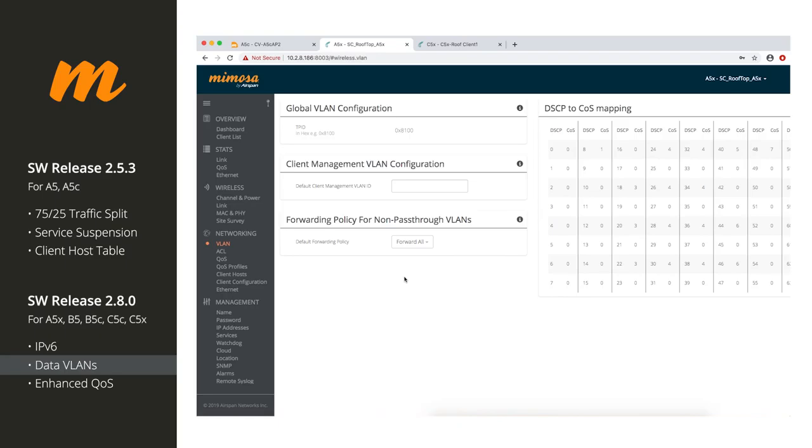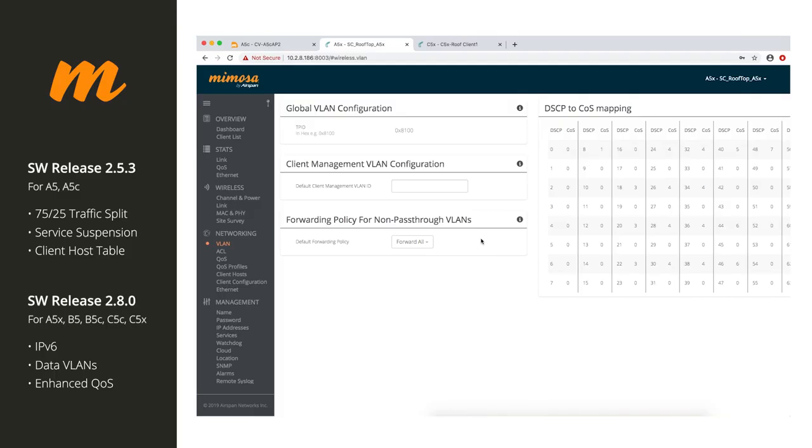So before we had very basic VLAN options for point-to-multipoint. No more. So this is for both point-to-point and point-to-multipoint in 2.8.0, where you can actually go in and configure VLANs. You can forward all, forward untagged frames, insert VLAN tag and forward, or drop. So you have lots of new VLAN options here to actually do what has been asked before. A lot of the times customers would have to put in extra routers to make things happen, so hopefully they don't have to worry about doing that anymore.